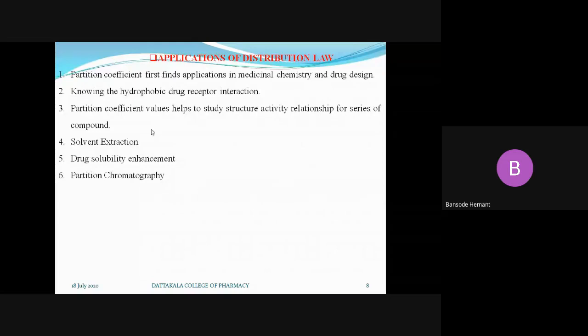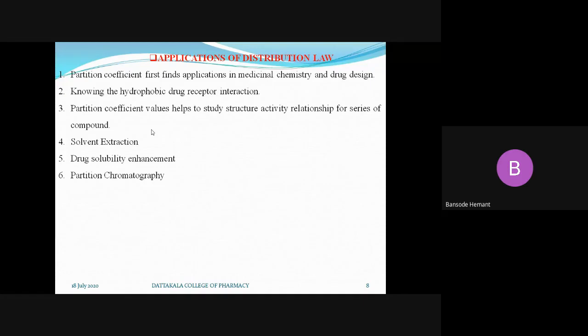Again, it depends upon affinity. Here also we are using two different solvents, two different phases, one organic and one aqueous, and we pass the material which is going to be separated. If you take a silica gel column, it will act as the stationary phase.